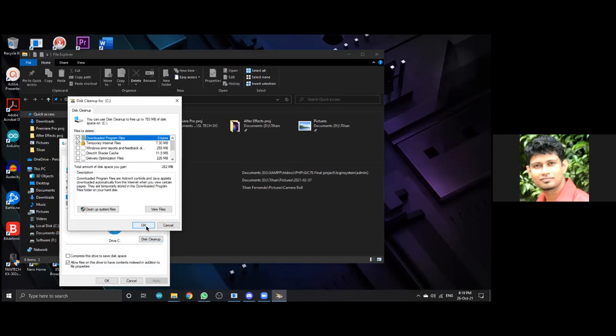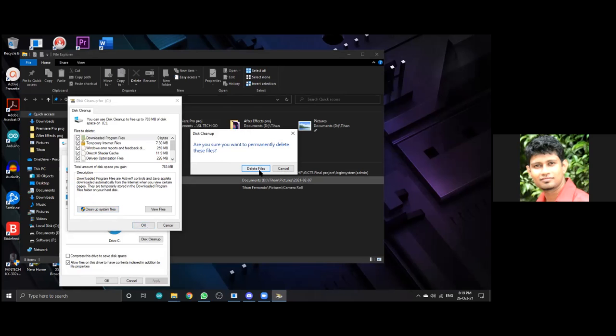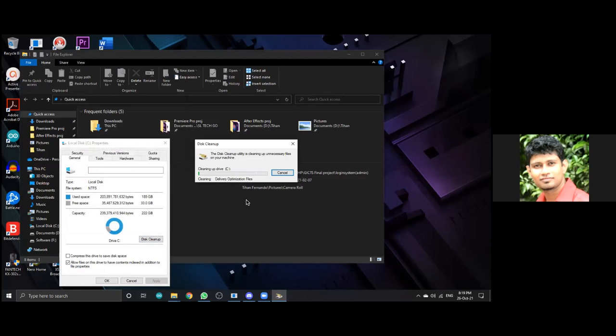Here you have some unnecessary files you can see. When you click all these things, you can see the total number of unnecessary megabytes, you can click all and see it's only closer to 700. It's not a big amount. And you can go to the cleanup system files also. That is coming on administrative rights. If you don't have the admin, then you can't do that. Click OK and it will be deleted. So that will also speed up your computer, removing the temporary files and unnecessary files. That is using right click in your hard drive, C drive, D drive, and go to the disk cleanup.